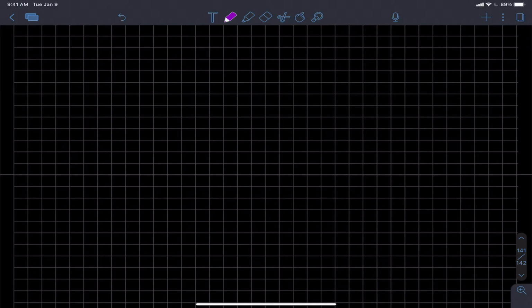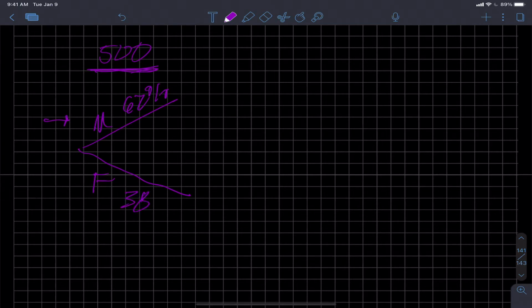So they're really showing percentages. What they're saying is, if 500 people responded to the survey, and this first branch is males and the second branch is females, and then they write 62% here, they're saying that 62% of the respondents of this 500 were males, and the remaining 38% were females.